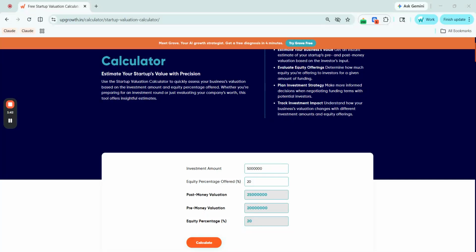So, in simple terms, by accepting rupees 50 lakh for 20%, you and the investor are agreeing that the business is worth 2.5 crore today. That is the number you need to be comfortable with before you sign anything.